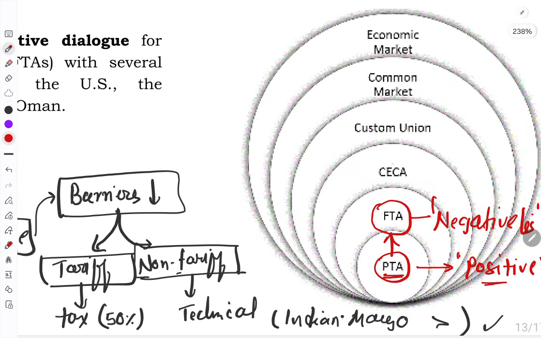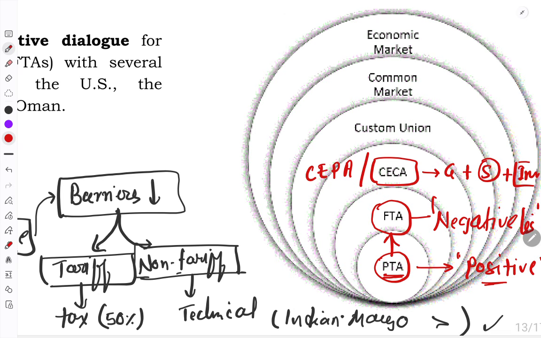Next is CECA, Comprehensive Economic Cooperation Agreement. There is another variant of it called CEPA, Comprehensive Economic Partnership Agreement. Now what are these? These are the more advanced versions of FTA. Here we not only see goods, we also include services and investments.